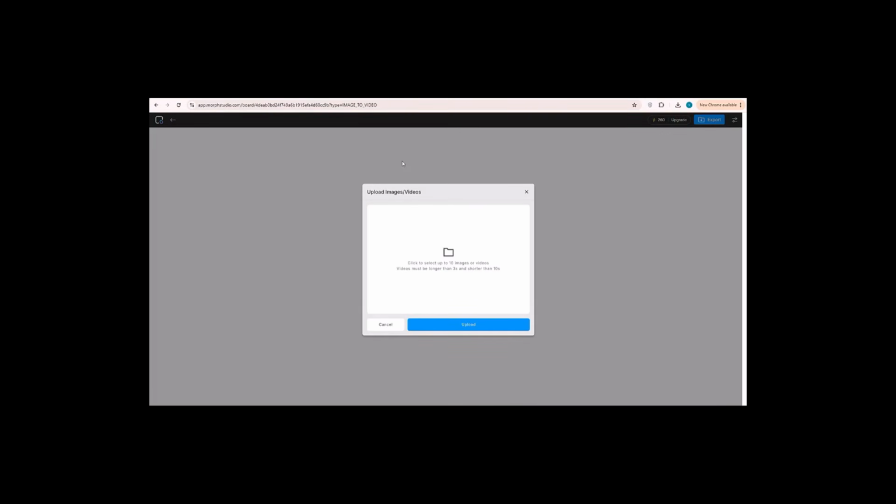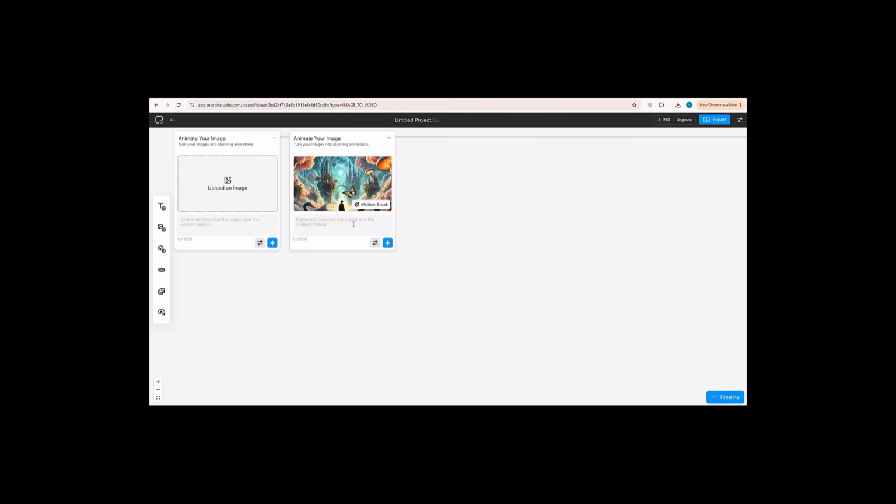Enter the fantasy image that was created previously to create a fantasy AI video. Click Upload to upload your image. The next step is to enter the image description, and what kind of video you expect. If it is correct, click the star icon to start creating your AI video.